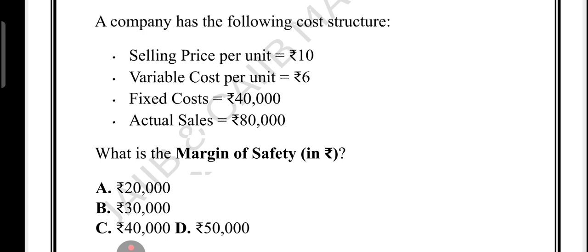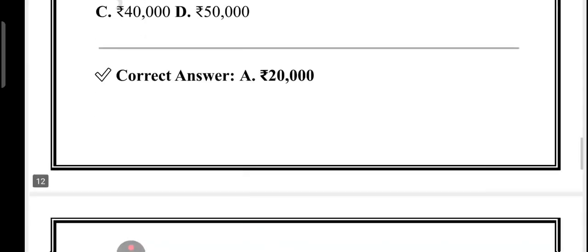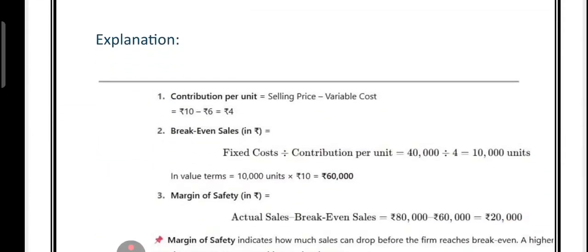That will give you 10,000, isn't it? So 10,000 is the break-even point. 10,000 units is the break-even point. And what is the actual sale? Just wait a minute, let me show you the calculation. Right, so sorry, break-even, yes, 10,000.